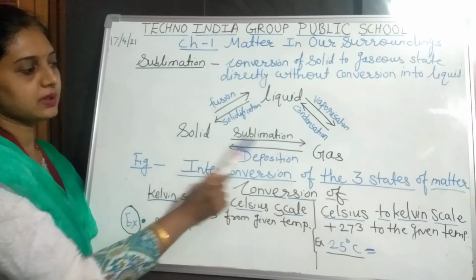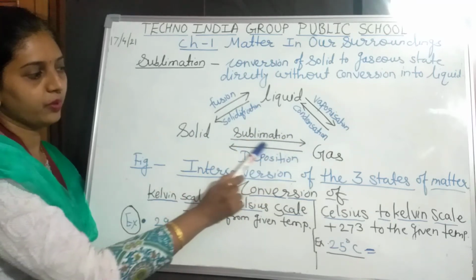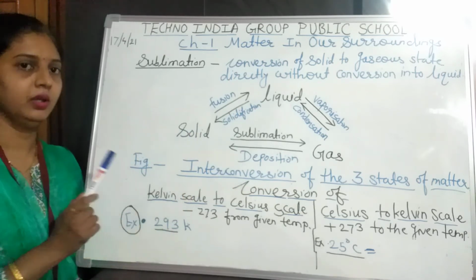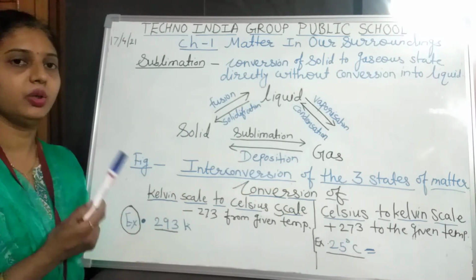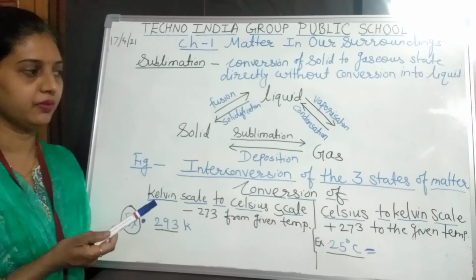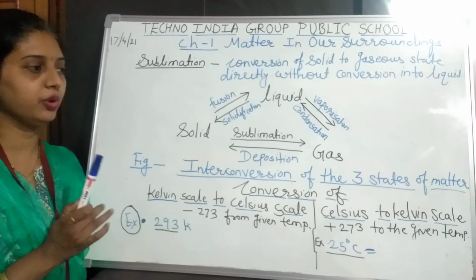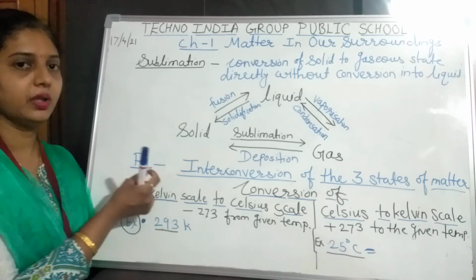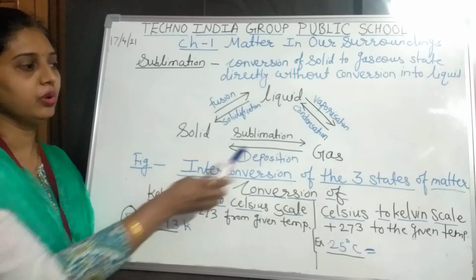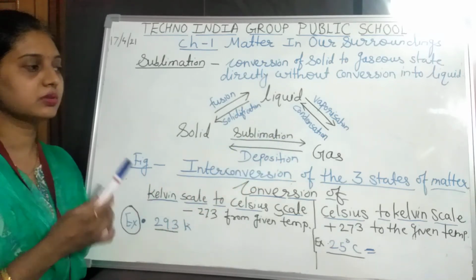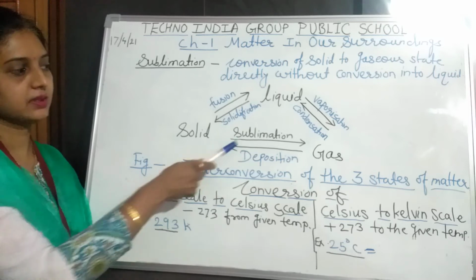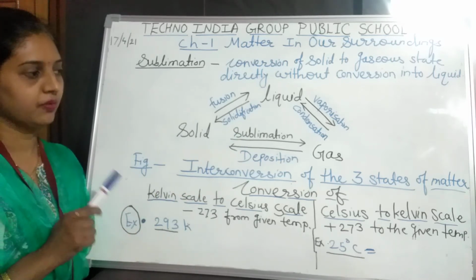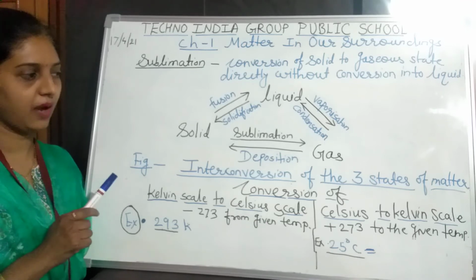When the solid is converted into gas, that's why the arrow is given like this. For that we have taken the example of camphor. When camphor is converted directly into gaseous state without converting into liquid state, suppose we take a particle of the camphor, it goes directly into vapor form, that is sublimation. It does not enter into the liquid state. For that we have taken the example of camphor.